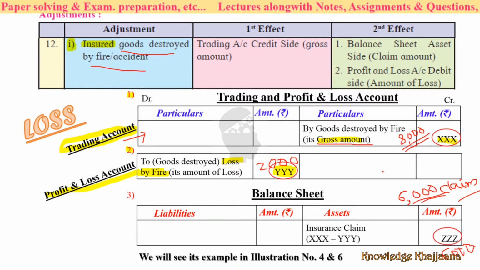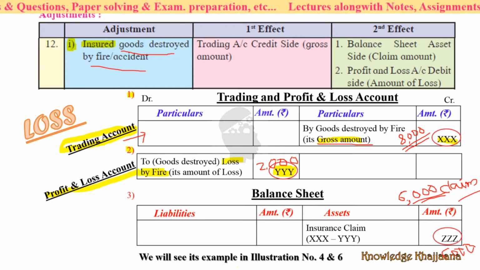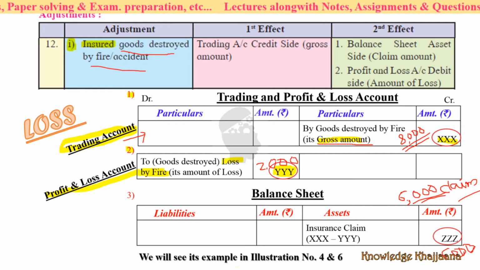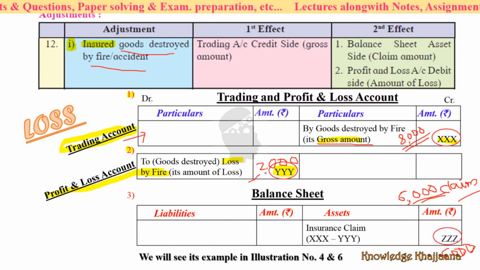Out of these 8,000, you have to show the 8,000 as stock. Out of that, you can get a claim of rupees 6,000, and 2,000 is your total loss, which cannot be compensated or recovered. It is properly a loss which cannot be recovered.